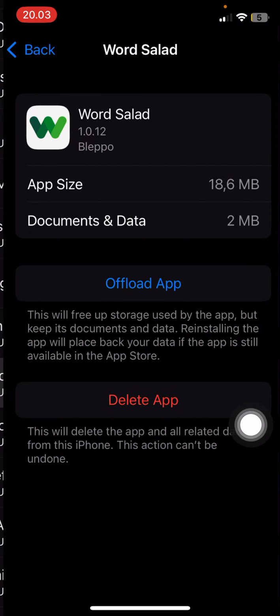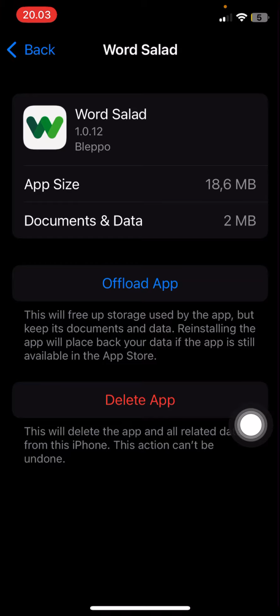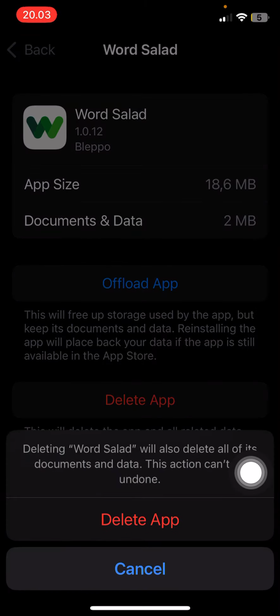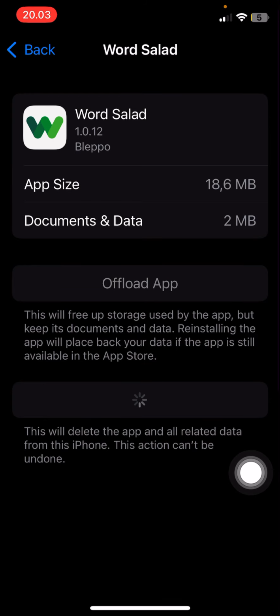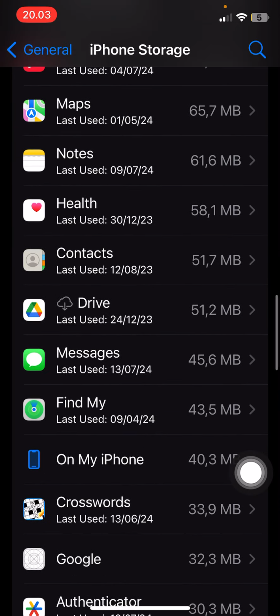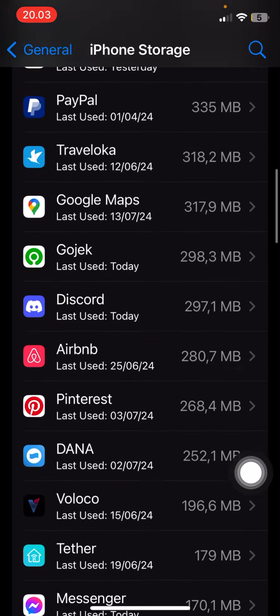For instance, this one, you can offload app. This will free up storage used by the app, but it will keep the data, or you can just delete it to clear more storage. And that is pretty much what you can do.